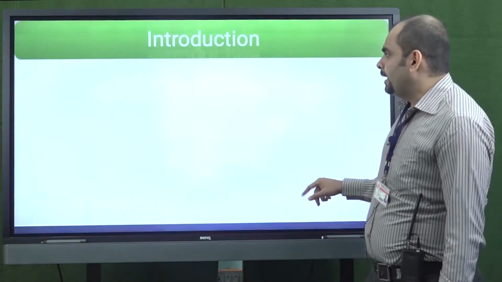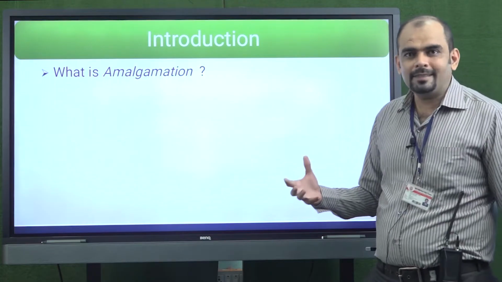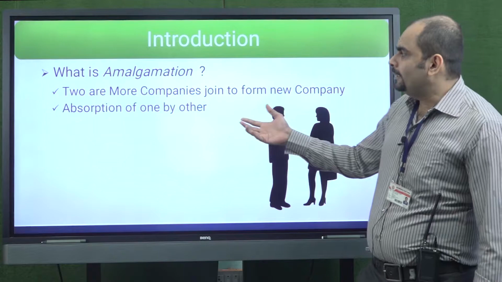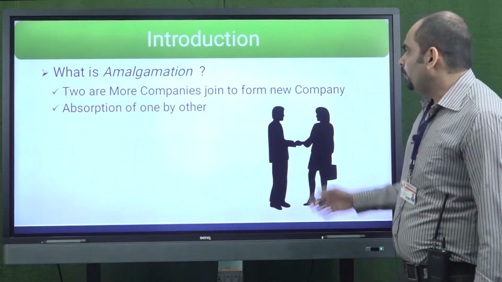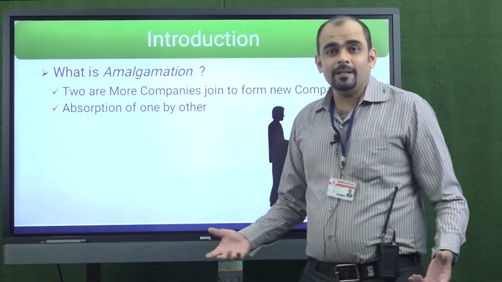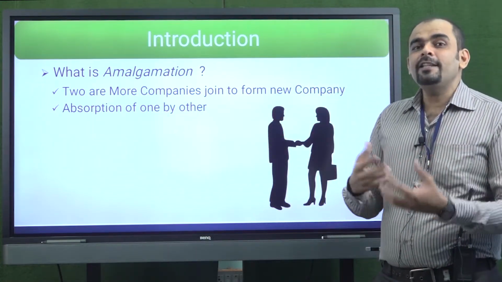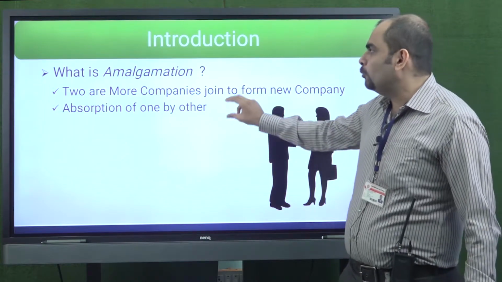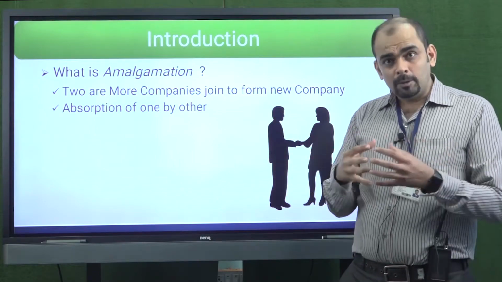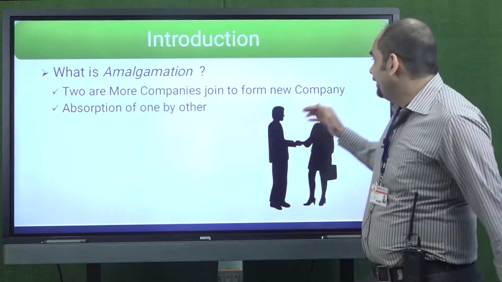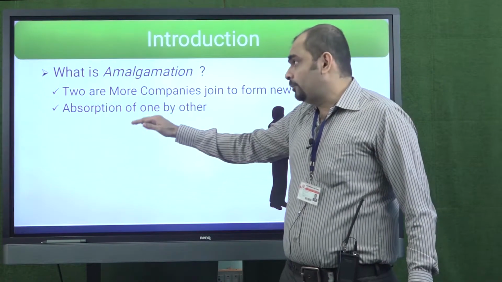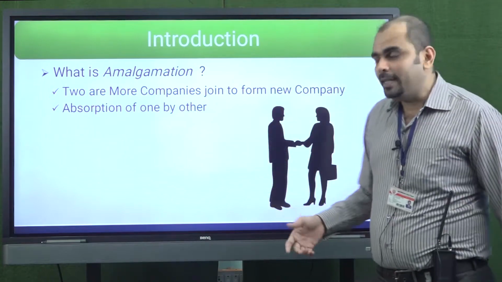Now let us try to understand the word amalgamation. As I said previously, amalgamation is two or more companies joined to form a new company. It can also be an absorption of one company by another. These are the two commonly used terms: when two or more companies come together to form a new third company, that is amalgamation. And absorption is also part of amalgamation, wherein one company is absorbed by another company.